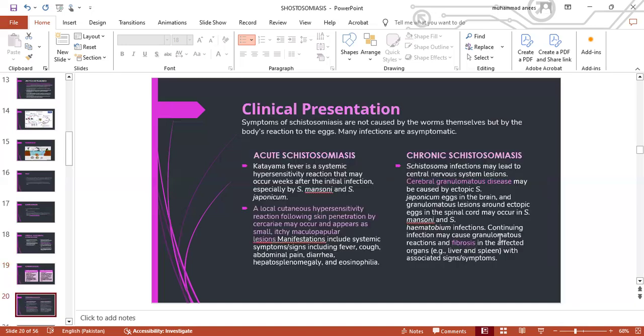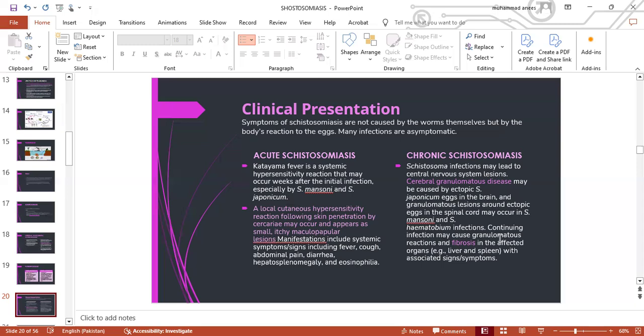Now, the clinical presentation. The symptoms of schistosomiasis are not caused by the worms themselves, but by the body's reaction to eggs, and they are classified as acute schistosomiasis and chronic schistosomiasis. Acute schistosomiasis is also known as Katayama fever. It is a systemic hypersensitivity reaction that may occur weeks after the initial infection, especially by Schistosoma mansoni and Schistosoma japonicum. A local cutaneous hypersensitivity reaction following skin penetration by cercaria may occur and appear as a small itchy maculopapular lesion. Manifestations include systemic symptoms or signs, including fever, cough, abdominal pain, diarrhea, hepatomegaly, and eosinophilia.